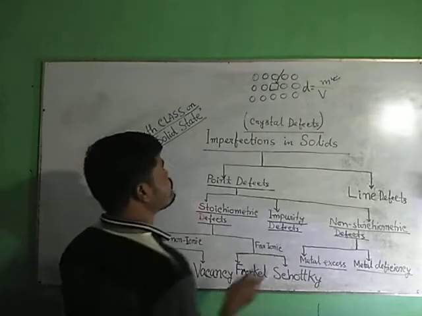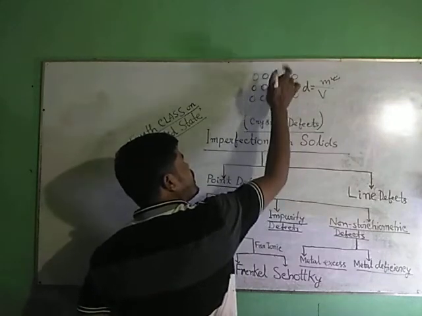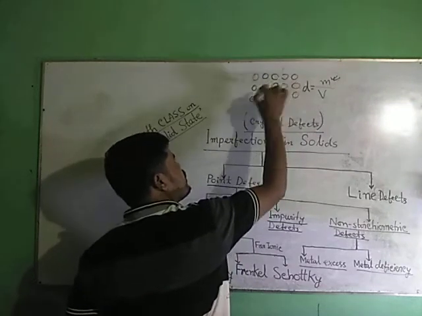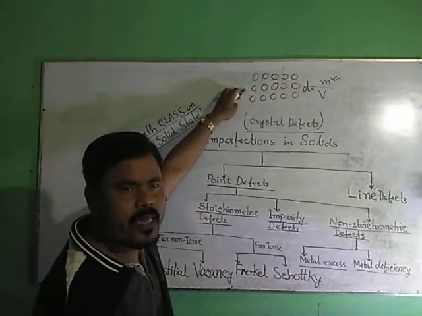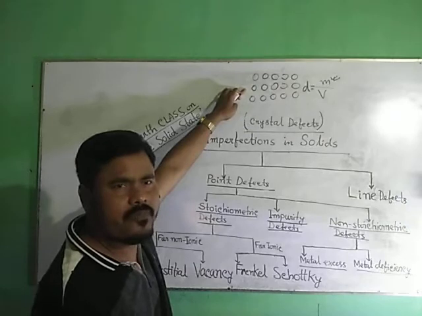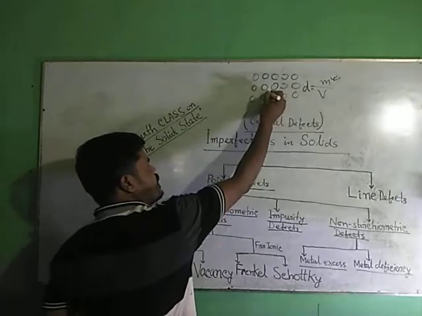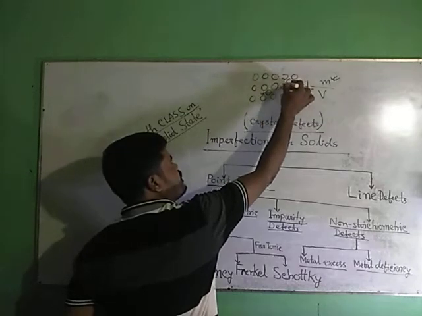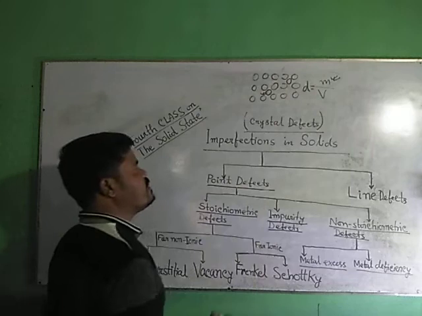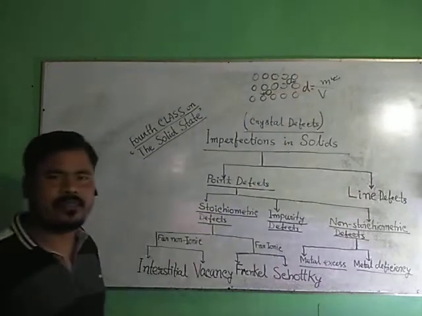Here I am going to show the interstitial defect. Still now, this crystal is ideal. All points are according to rule. There is a definite order. In some cases, some particles are present in interstitial sites. I am showing two particles at the interstitial sites.